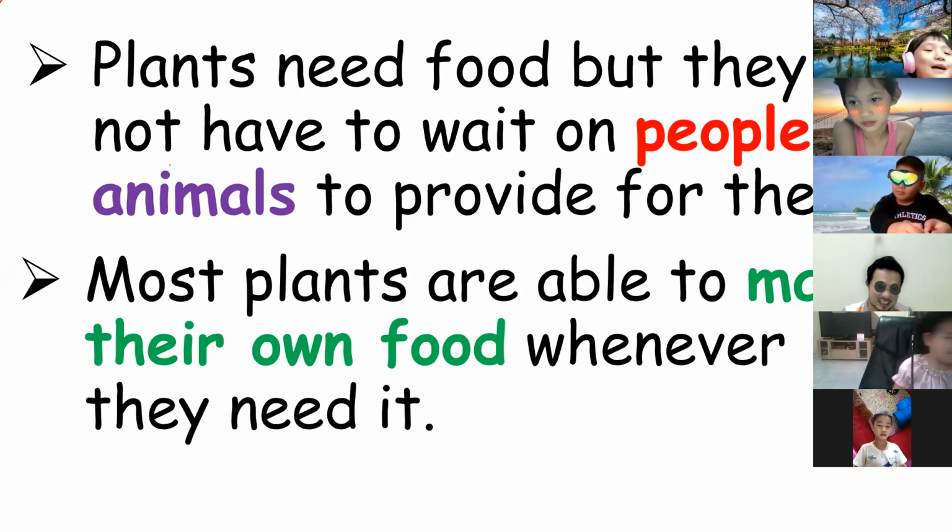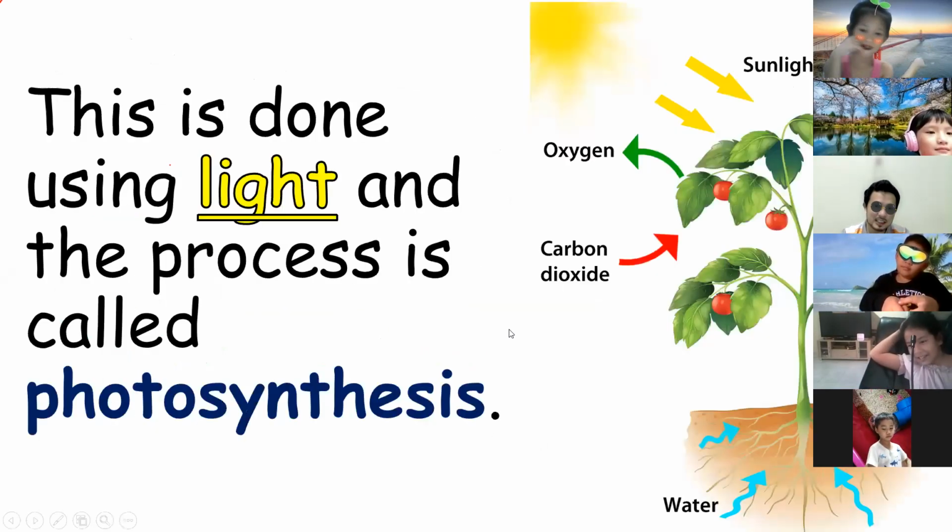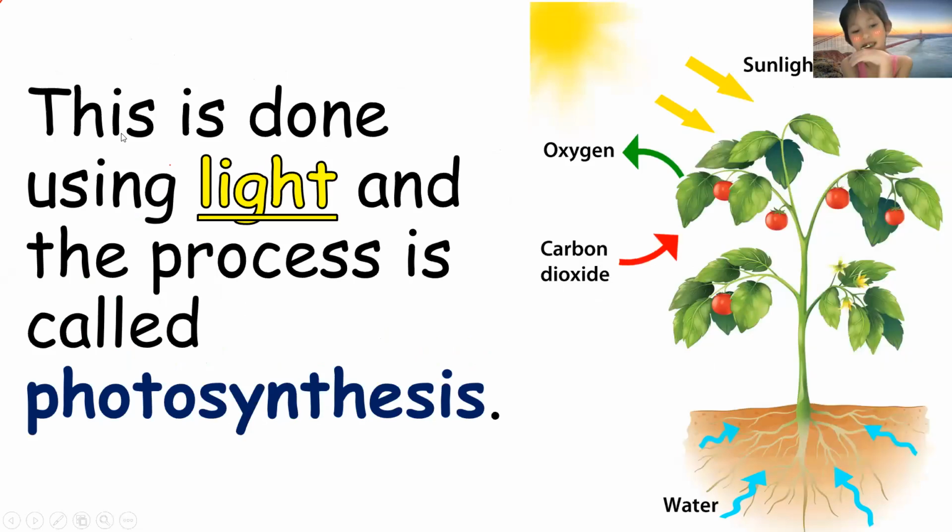All right. So another thing here, the plants can make their own food. Want to know the reason? Because the plant has no mouth. The plant has no nose. The plants cannot walk. They cannot find food for themselves. So another thing, look, this is done using light. Yes. The number one source of light is the sun. And the process is called photosynthesis. Whenever the plant makes food, the process is called photosynthesis, that's the time that the plants can make their own food.